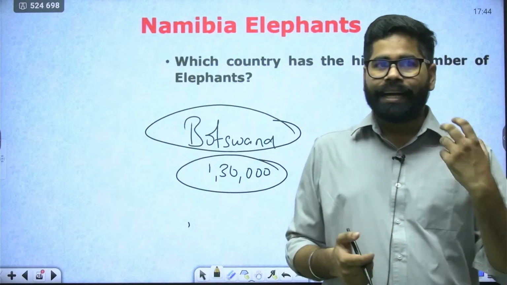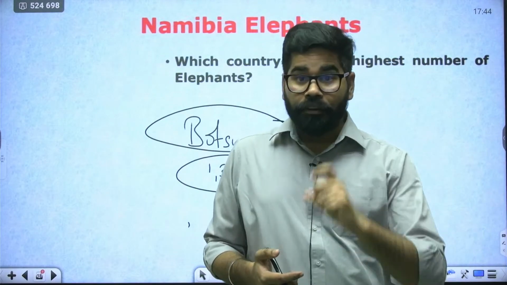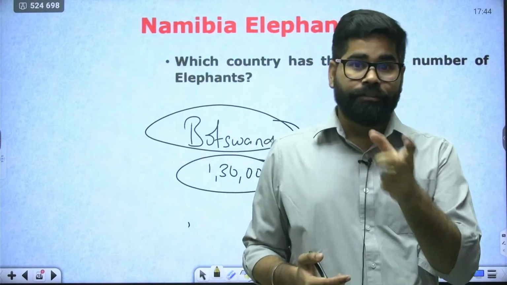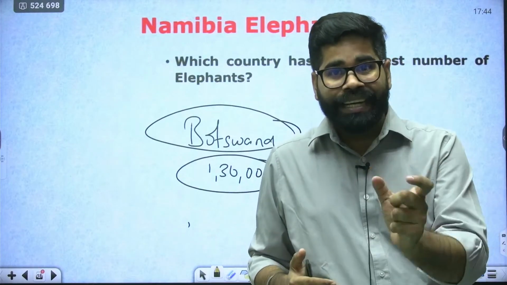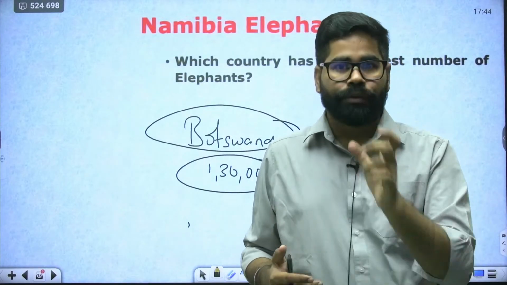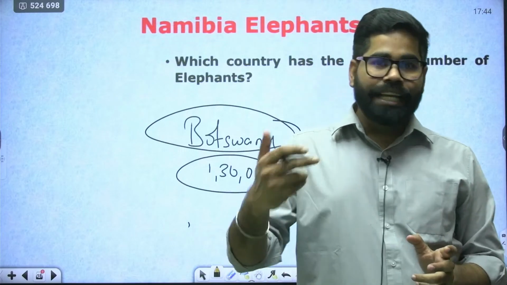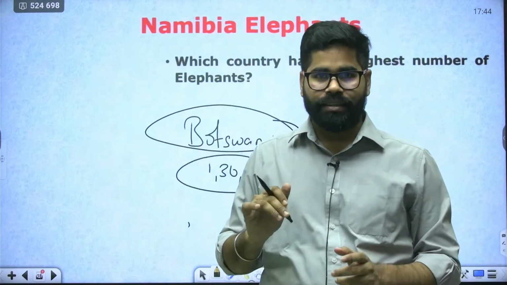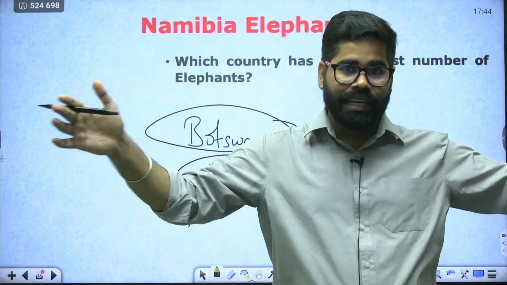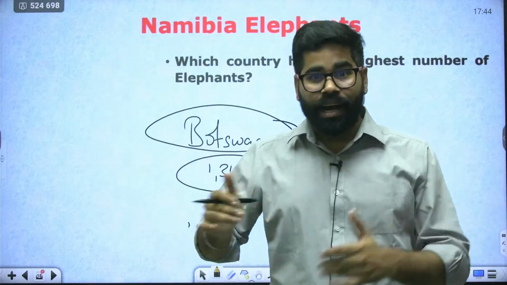That is your feeding time. The feeding time of one elephant is sometimes as high as 20 hours continuously. That is their lunch time, 20 hours.